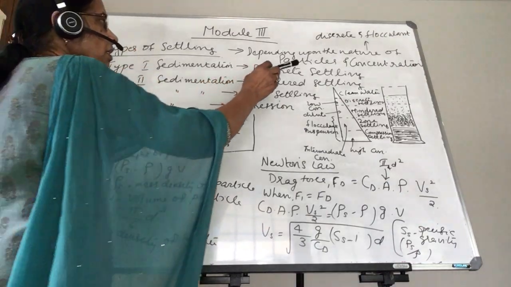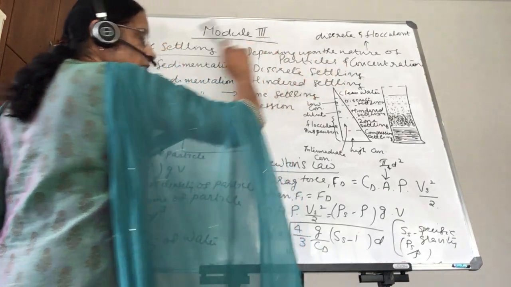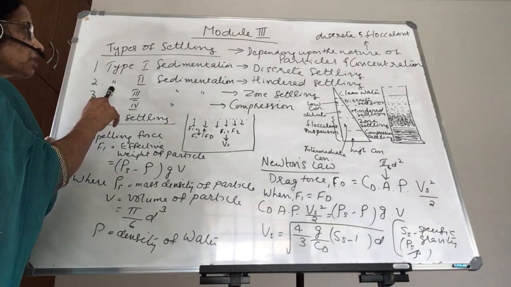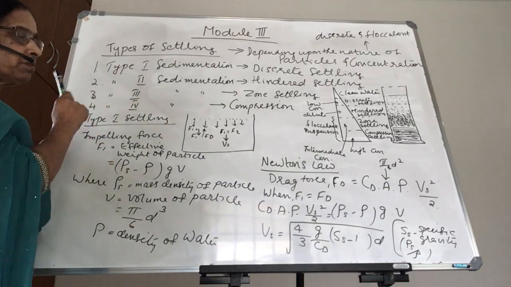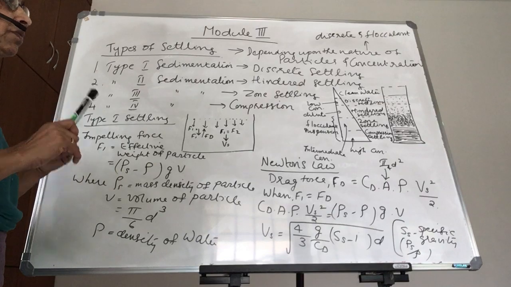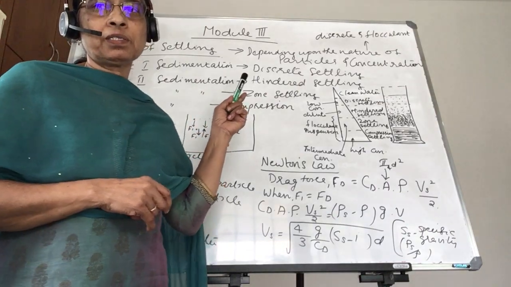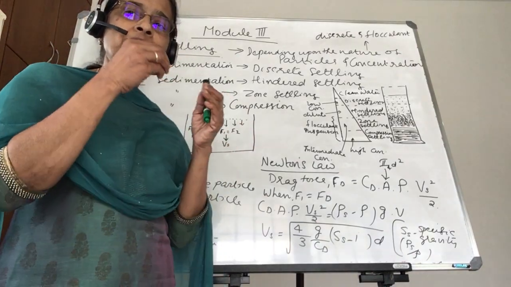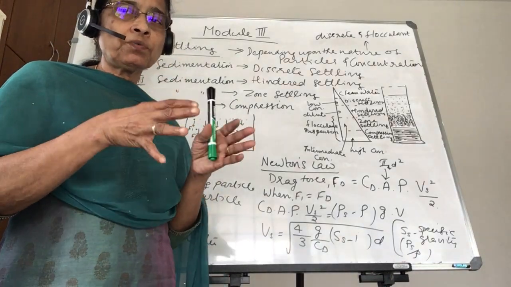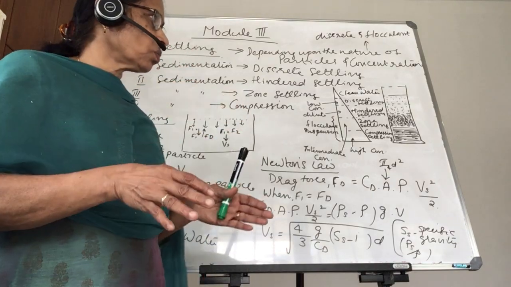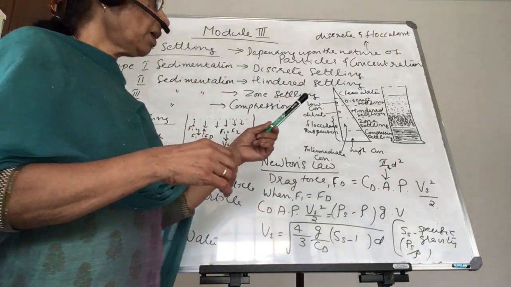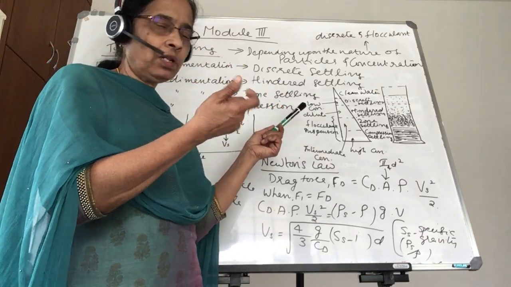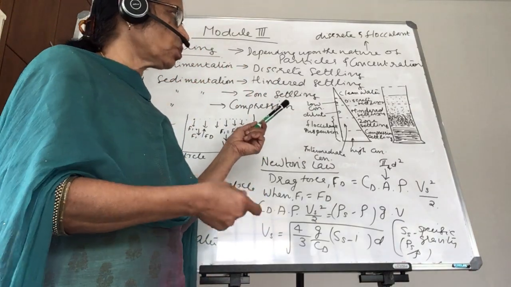Then what is the second factor? The second factor is the concentration of the particles in that particular water. Now coming to the types of sedimentation, type 1 sedimentation, which is what we were discussing first, is the discrete particle settling. In discrete settling, the particle will settle by its own. Nobody has to force it. In that zone, the concentration of the particles may be very low, but even then it will settle by its own.